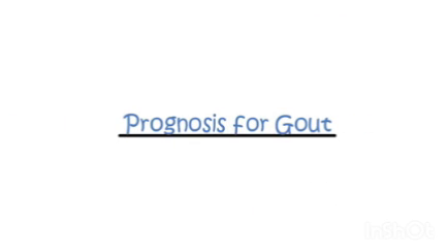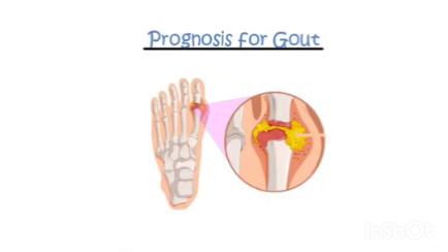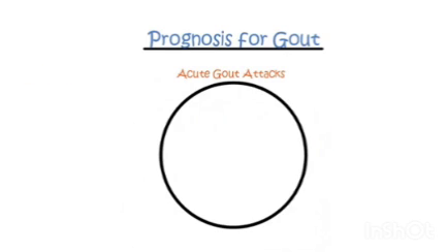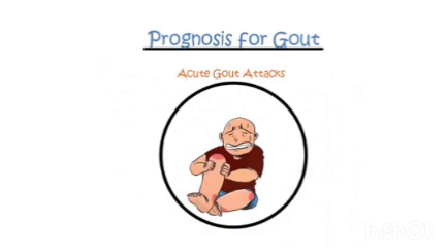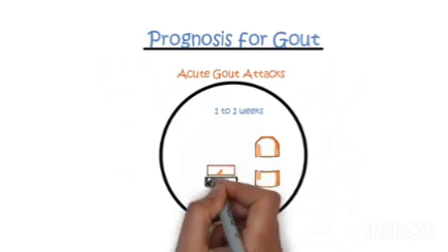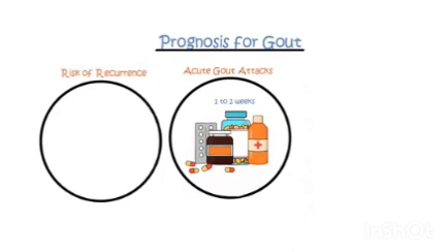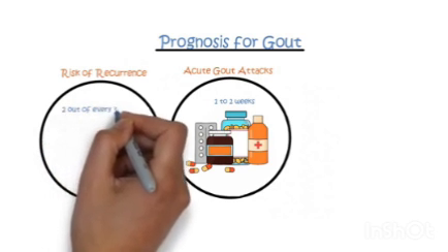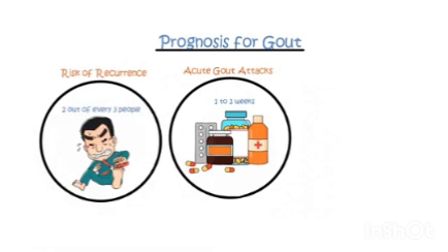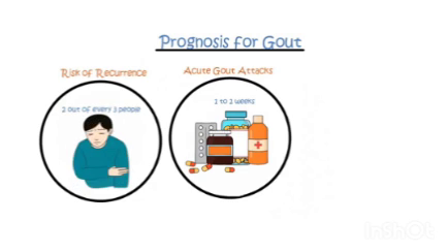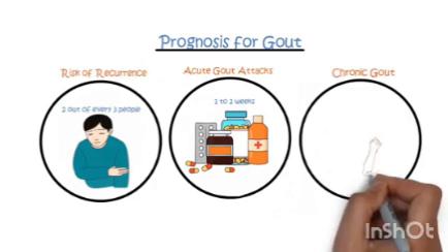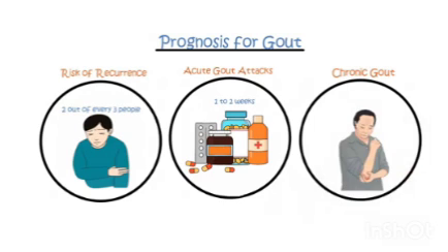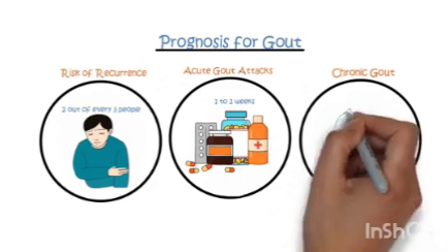Prognosis for gout. When it comes to gout, here's what you can anticipate. Acute gout attacks. A sudden onset gout attack typically gets better within 1 to 2 weeks with proper treatment and management. Risk of recurrence. Unfortunately, gout can be a recurrent condition. About 2 out of every 3 people who experience one acute gout attack will likely have another one within the following year. Chronic gout. Repeated acute gout attacks and long-lasting, chronic gout can result in ongoing joint damage. This, in turn, leads to persistent pain and possible disability in the affected joints.